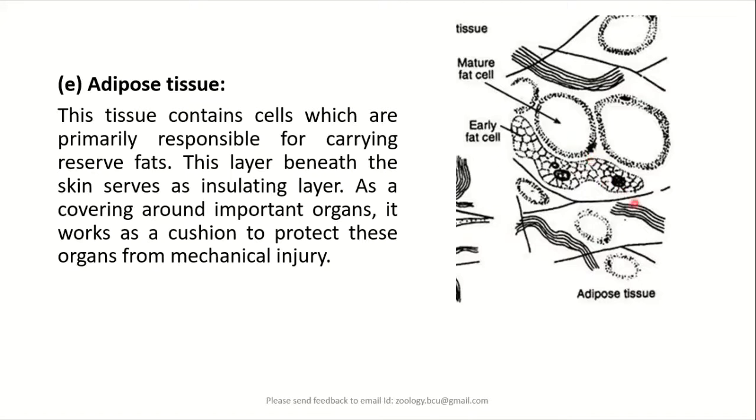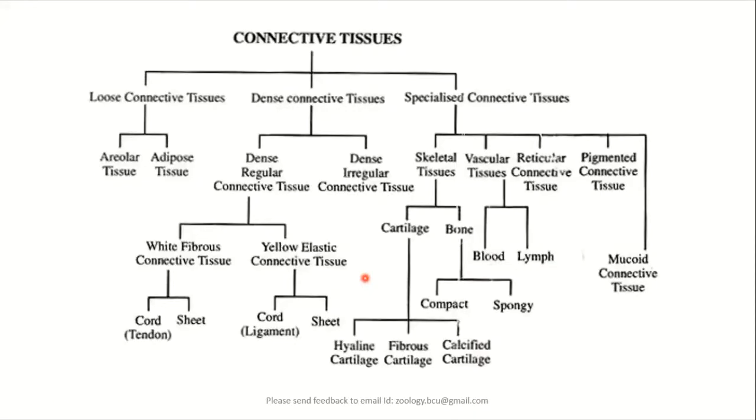This adipose tissue is also found covering around the important organs like kidneys, ovaries, etc. Thereby, it also acts as a cushion to protect these organs from mechanical injury or shock. So these are the different types of connective tissues we come across.